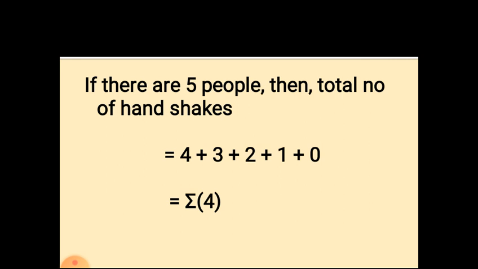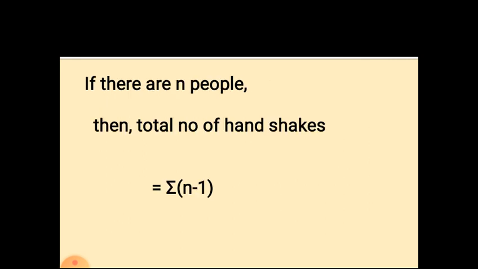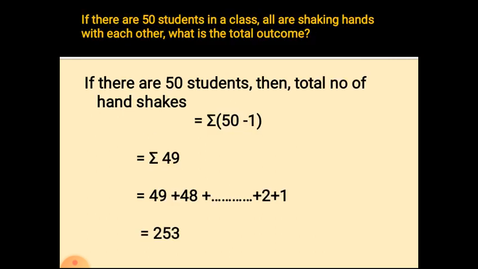That's what the formula is going to be, summation 4. 4 means what? 5 minus 1. Total number of persons are 5. So, 5 minus 1. So, we can write the formula. If there are n people, then total number of handshakes equal to summation n minus 1. This is the formula we are going to use for this problem.